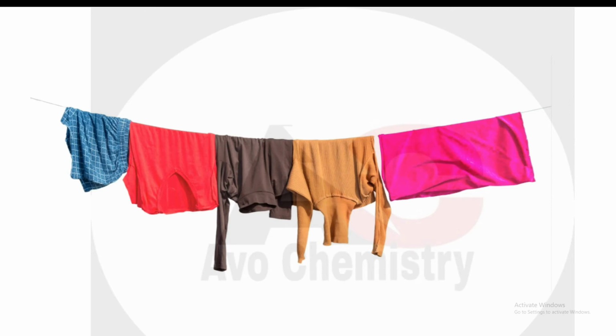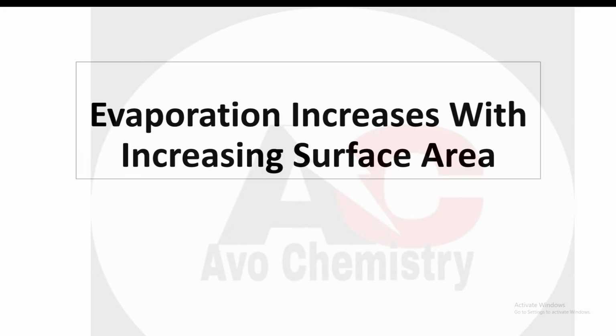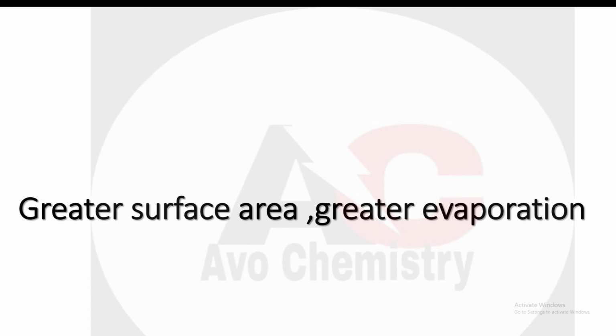Obviously, students, whenever you or your mom hang your clothes in this manner, your clothes will get dry first. Because evaporation increases with increasing surface area. Greater surface area, greater evaporation, because your clothes are more exposed to the sunlight.